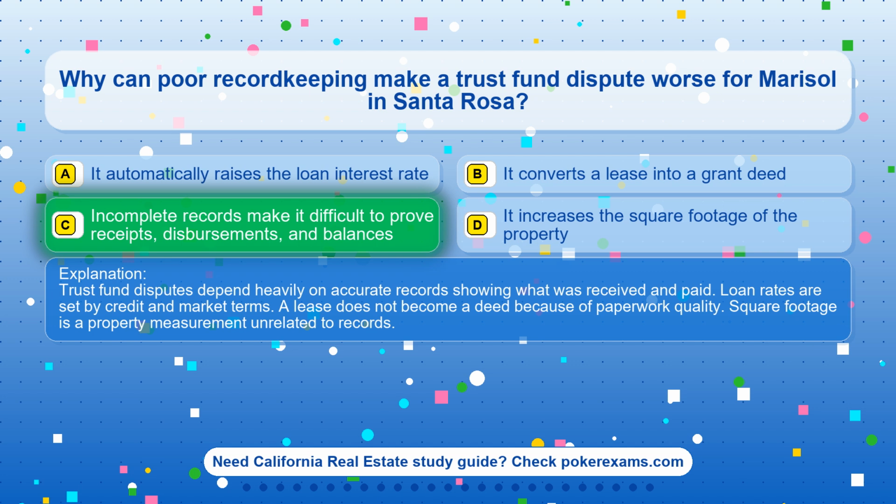Loan rates are set by credit and market terms. A lease does not become a deed because of paperwork quality. Square footage is a property measurement unrelated to records.